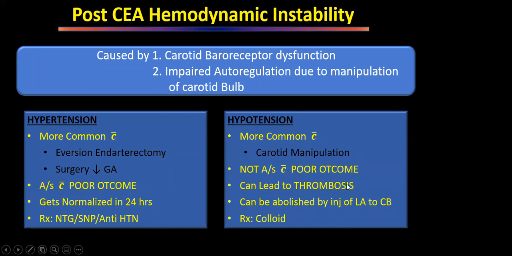Hypotension is due to carotid manipulation. This is not associated with a poor outcome, but theoretically, if the patient has low blood pressure for a long time, he may develop thrombosis. So that is why it has to be treated aggressively, and treatment is with vasopressors or dextrose.